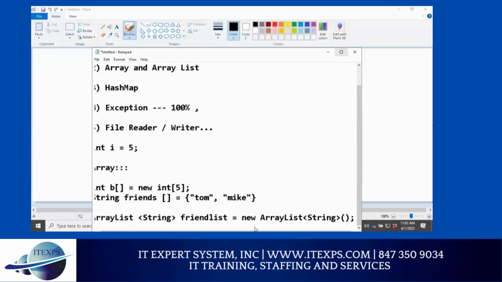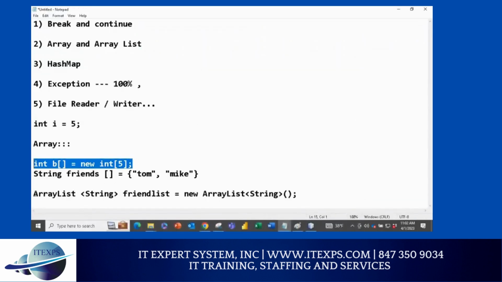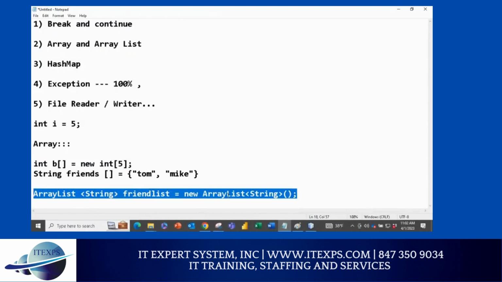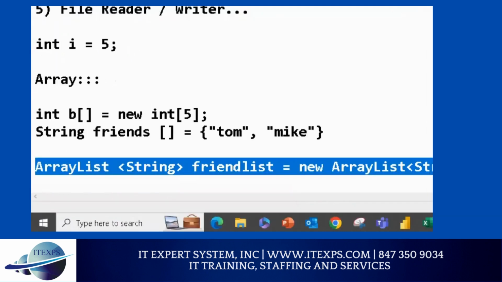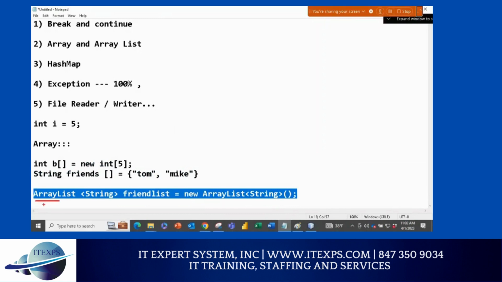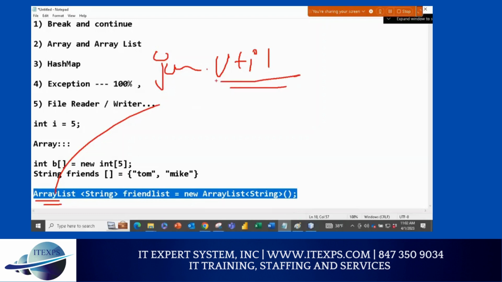So defining an array versus an ArrayList is quite different. ArrayList starts with Array, and you have to import this, just like you import Scanner. Yes or no? We have to import java.util. So sometimes in an interview people ask which package you use. You are using the util package, java.util. In java.util you are using ArrayList, you are using Scanner. I will be teaching you HashMap after the break. The HashMap you are using.